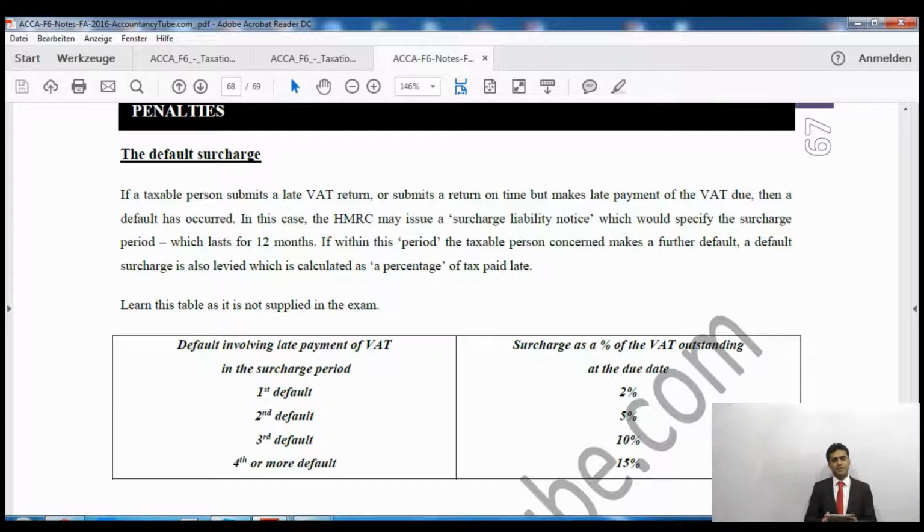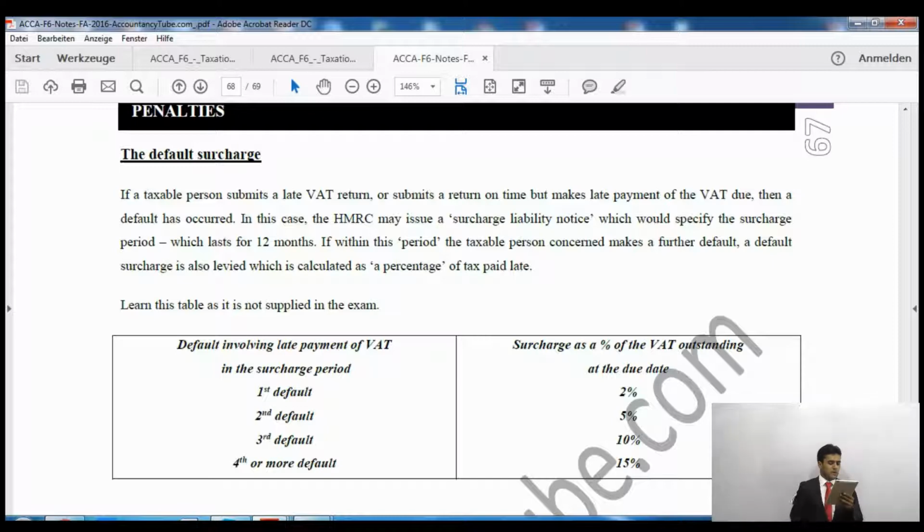Now in that surcharge liability notice, HMRC will say that please make sure you pay every return on time for a 1 year period. Now if within that period you pay any VAT liability late again or submit the VAT return late, then you will have to pay penalties. The surcharge period lasts for 12 months normally. If within this period the taxable person concerned makes a further default, a default surcharge is also levied, which is calculated as a percentage of the tax paid late.